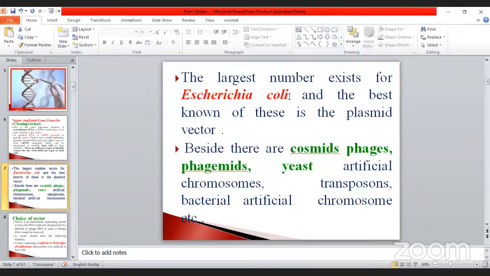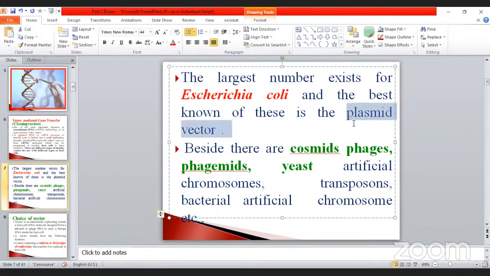Vectors, otherwise called vehicles, and the best known of these is the plasmid vector. This is used very widely because its structure and sequence are already known. What is the general sequence present in it? What is the genetic code present in it? Those things are already well known. That's why it is mostly preferable, and that's why scientists prefer E. coli. The best known of these is the plasmid vector.